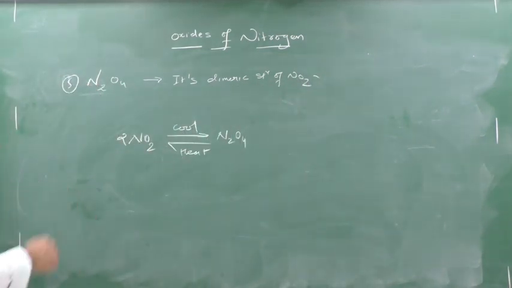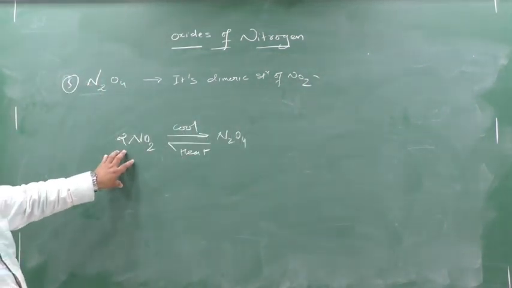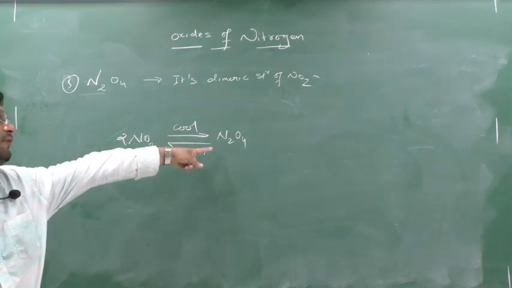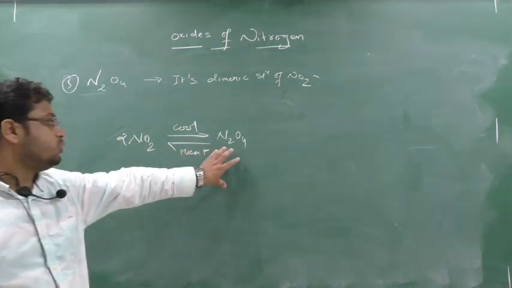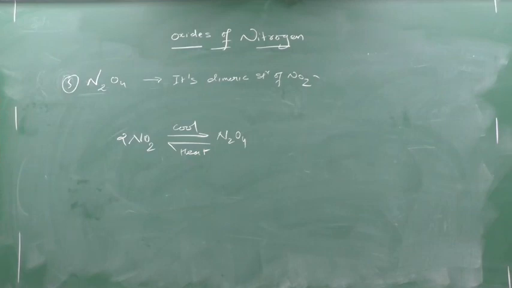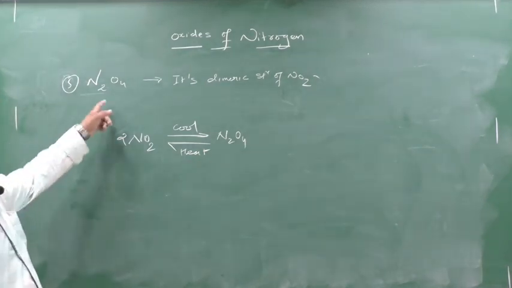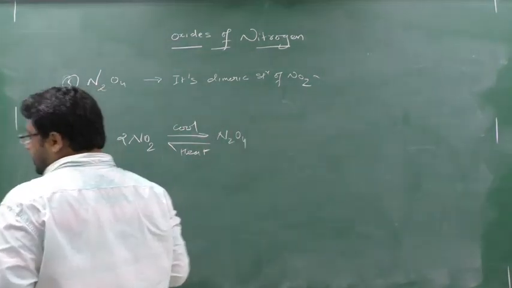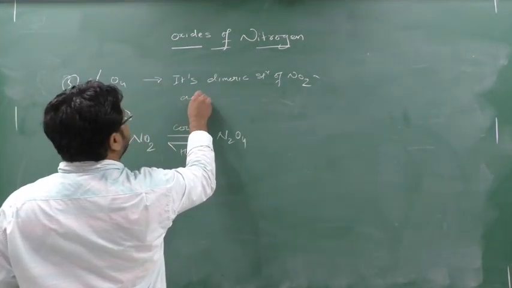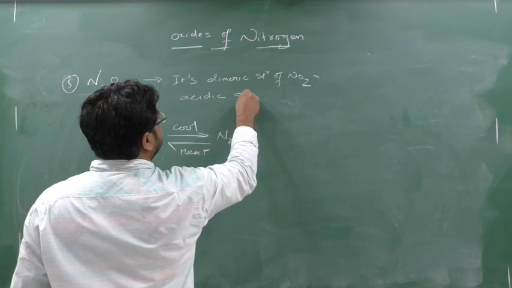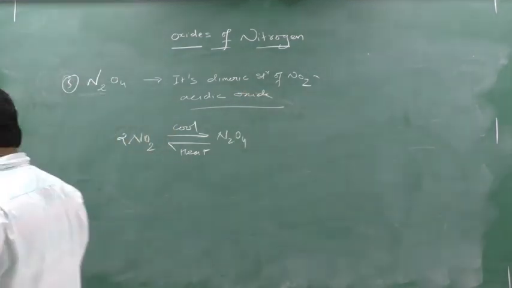You have to remember this, okay? So this is the reaction, that is NO2. When you cool down, it will form N2O4, and this N2O4 when heated will form 2NO2. So this is a reaction of N2O4, and N2O4 is nothing but a dimeric structure of what? NO2. It is also which kind of oxide? Acidic oxide. It is also one kind of an acidic oxide.